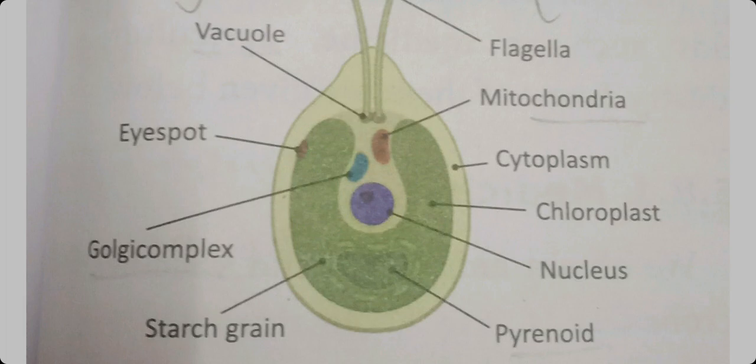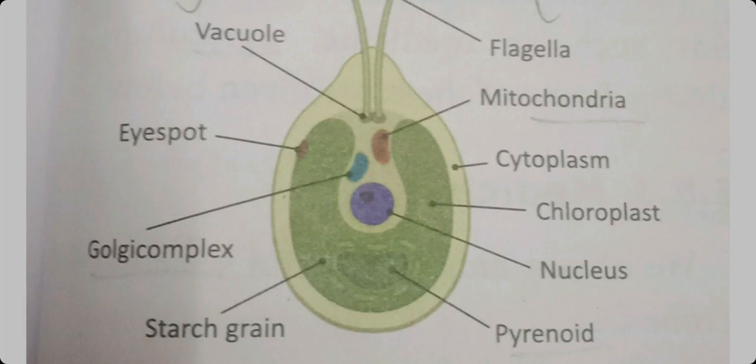So, the cell contains nucleus. That nucleus is lying inside the cavity of the cup-shaped chloroplast. The cavity means a gap, a space formed in the chloroplast, no? That cup-shaped space is there, and there only nucleus is present. Now where is nucleus? The violet color represents nucleus. So nucleus is present inside the cavity of the cup shaped chloroplast.